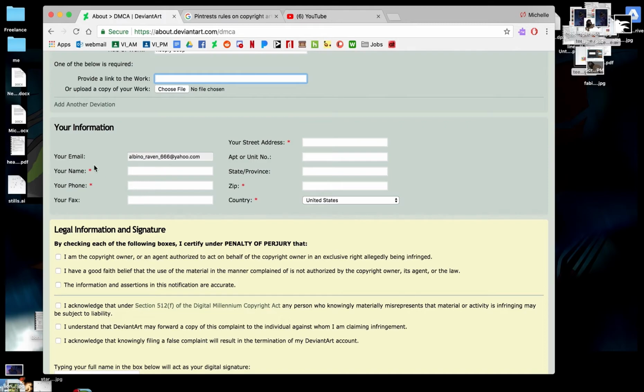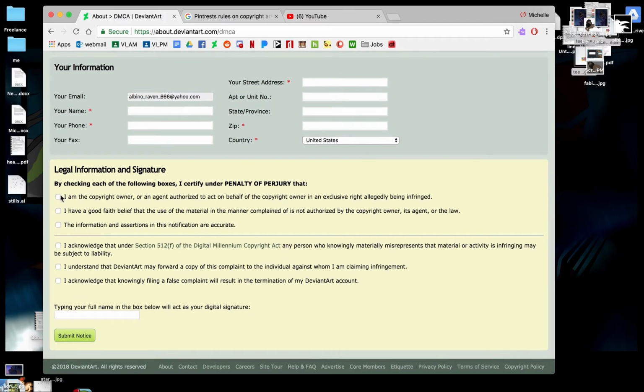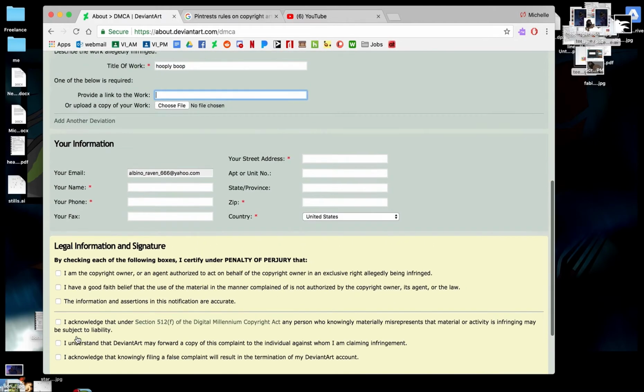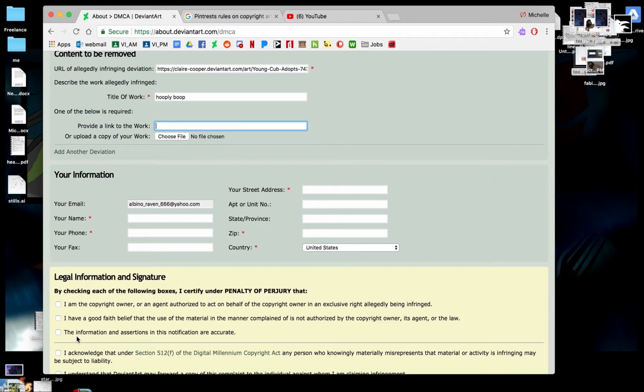You have to fill out everything with a little red star and then check every single checkbox and give an automatic signature or electronic signature and then hit submit notice. And then you wait and you wait and you hope that the deviant gods smile happily upon you and grant your request. Sometimes the DeviantArt staff isn't that great when it's too obscure of a theft, but if it's very obvious, I've had pretty good success in getting things removed.